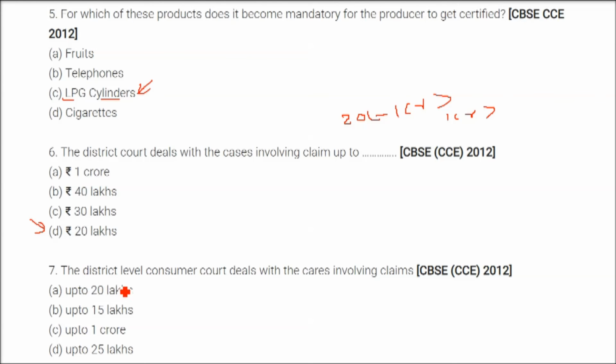The next question is like this: the district level consumer court deals with cases involving claims up to 20 lakhs.